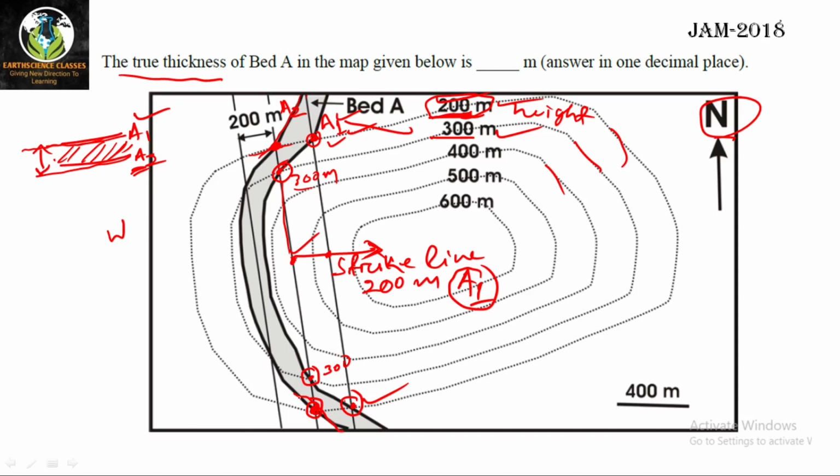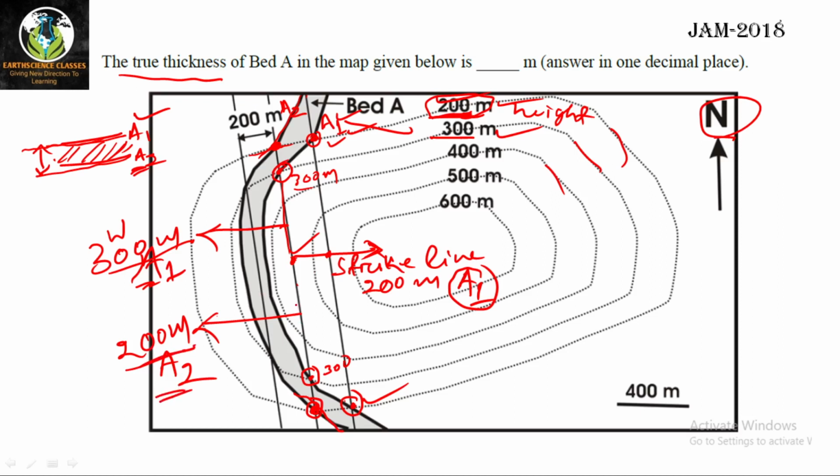So this strike line has a value of 200 meter for A2, whereas the same strike line has a value of 300 meter for A1, right? The same strike line has a 300 meter value for the A1 contact, and the same strike line has a 200 meter value for A2.